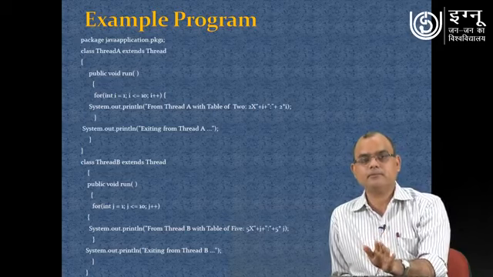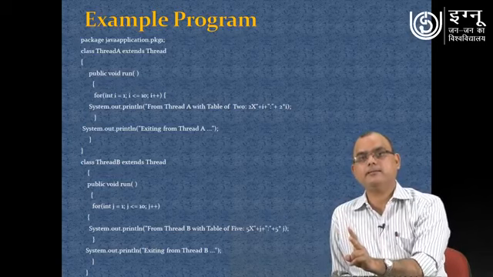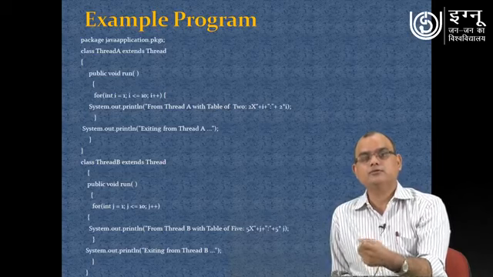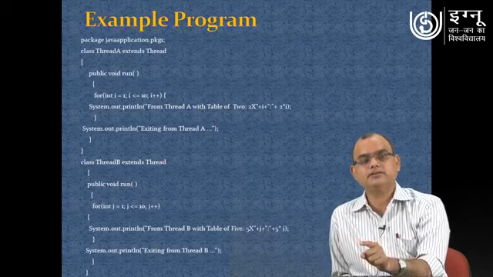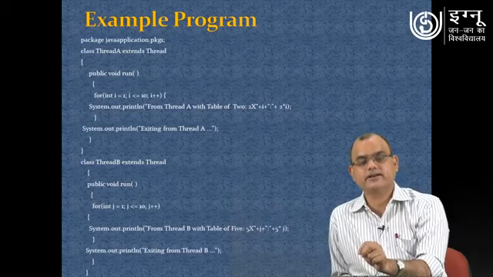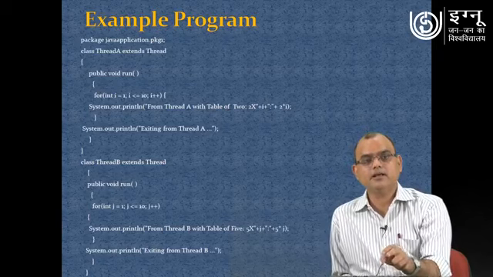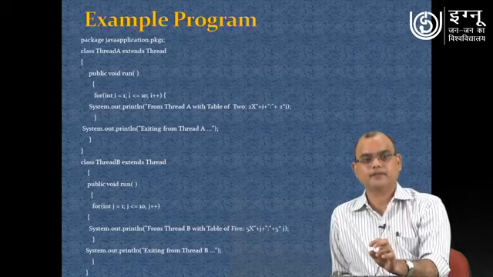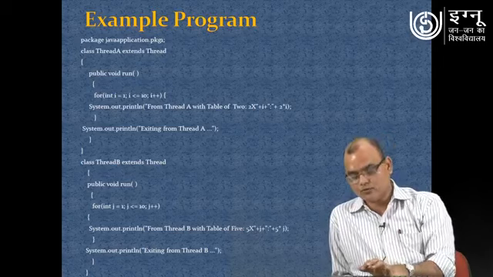Very simple program. My objective is to create two threads, and those two different threads are supposed to perform an activity. One thread will generate a table of 2, and similarly the second thread will generate a table of 5. Okay, now let me move further.